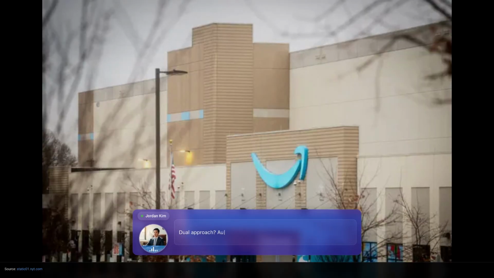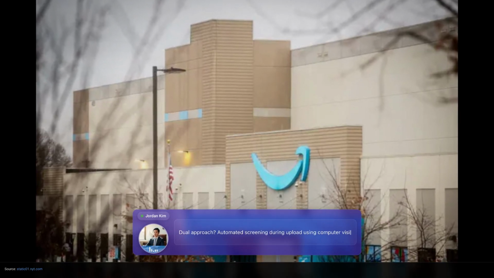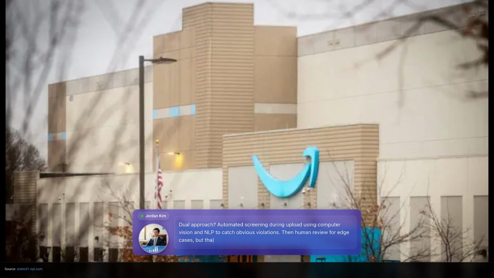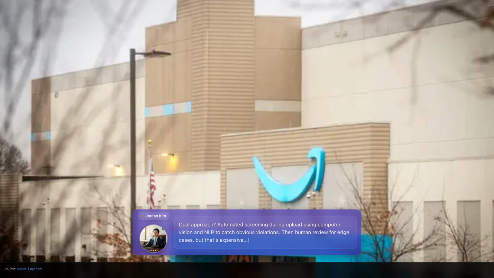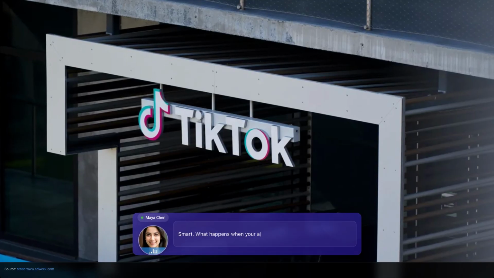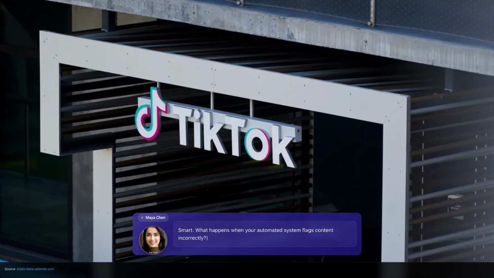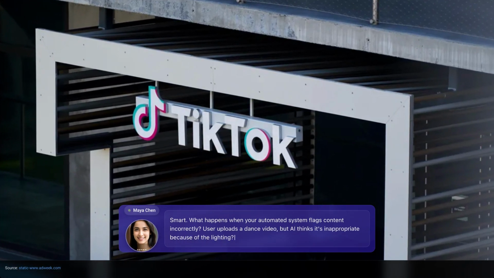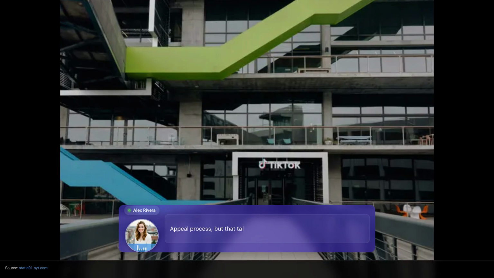Dual approach, automated screening during upload using computer vision and NLP to catch obvious violations. Then human review for edge cases, but that's expensive. Smart. What happens when your automated system flags content incorrectly? User uploads a dance video, but AI thinks it's inappropriate because of the lighting. Appeal process, but that takes time.